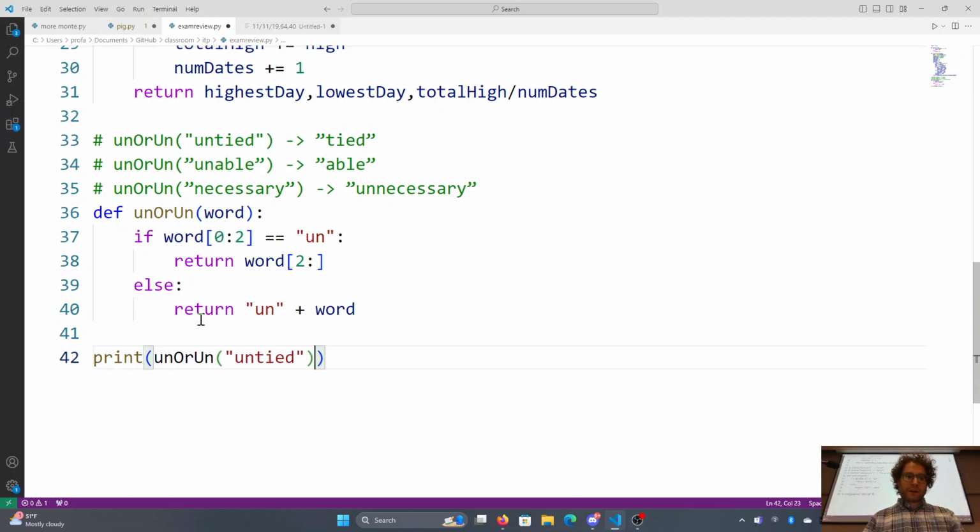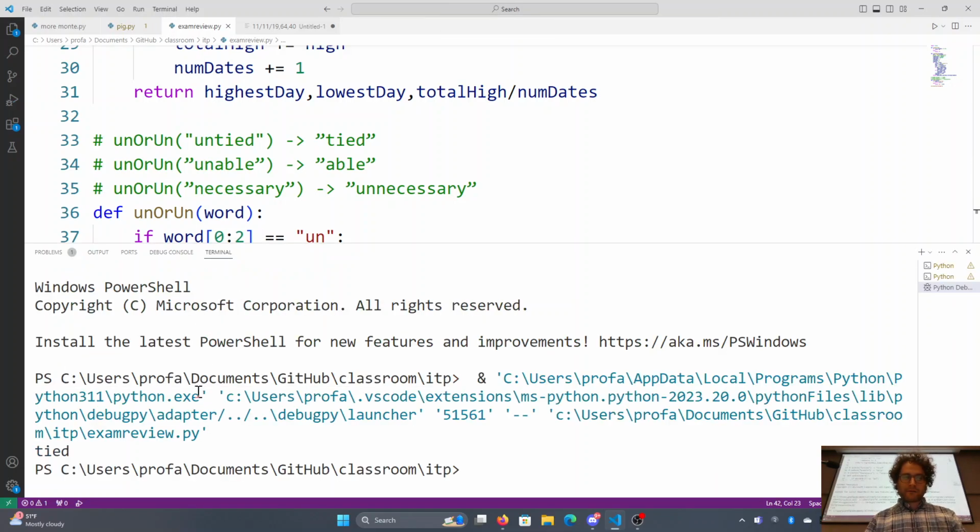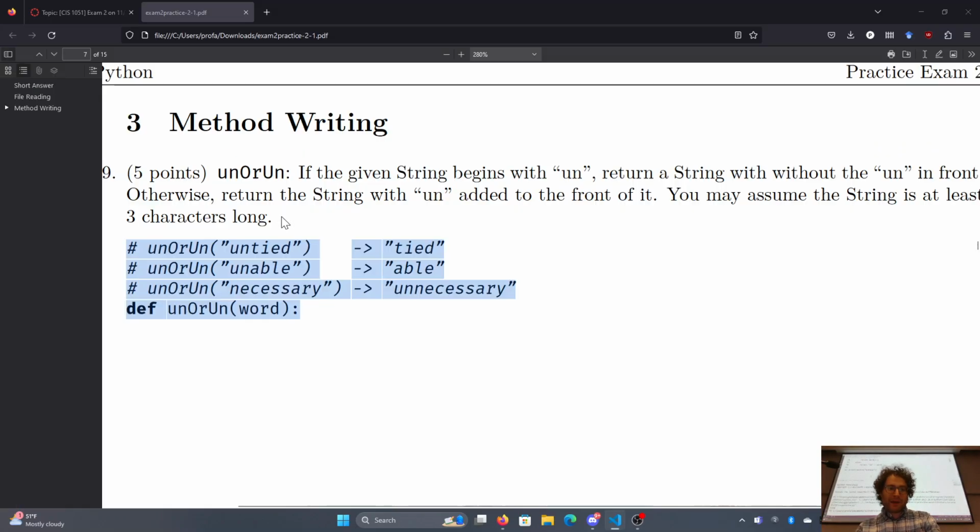test it very quickly by copying in the example I have and running it. Say we put in untied and we got tied, right? Your input and output matches. That isn't a guarantee that it's right, because again, if you hard code the information, it's definitely not right. But it's probably a huge indicator that it is. If you're just coding along and your input-output pairs work, you probably got it right, move on. The worst you could have made at that point was a minor error. Okay.